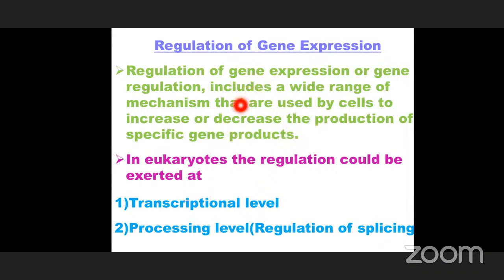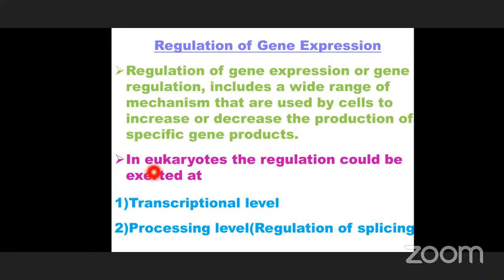Each gene has a specific function, and each gene consists of two alleles, one dominant allele and one recessive allele, and each gene performs a particular function. So with the help of this regulation mechanism, these genes can synthesize some specific products in an increased or decreased manner.